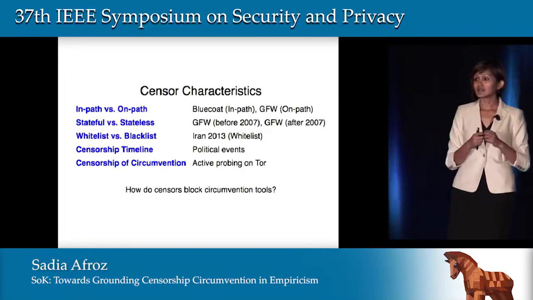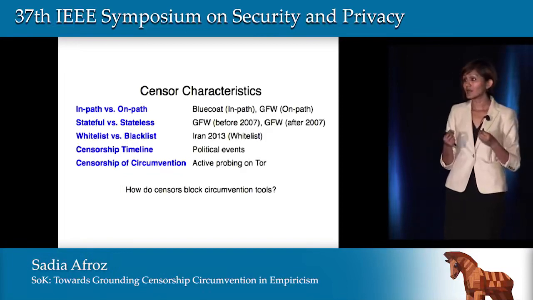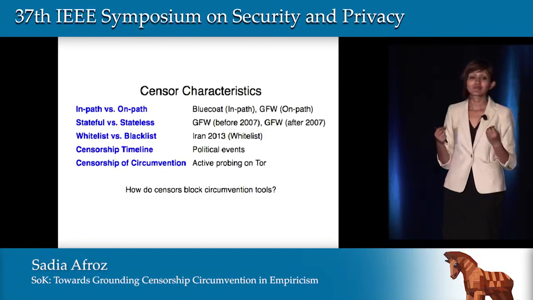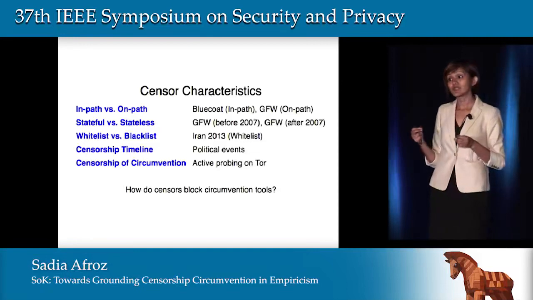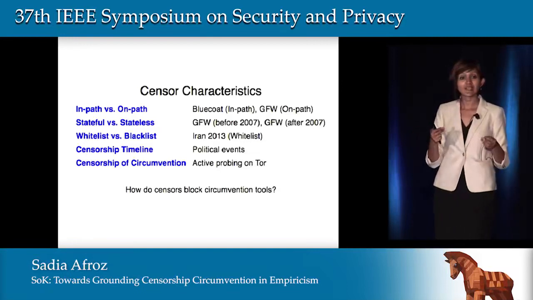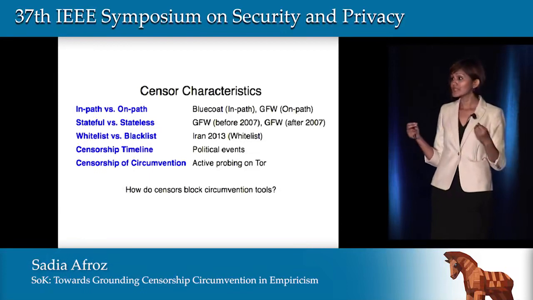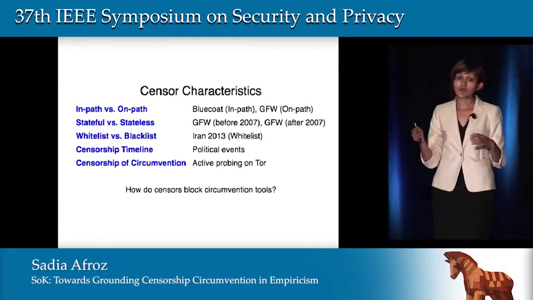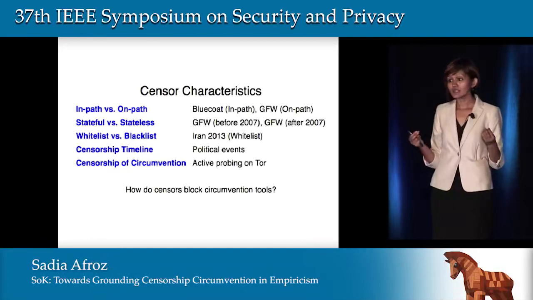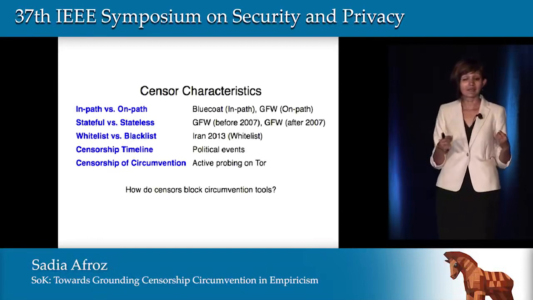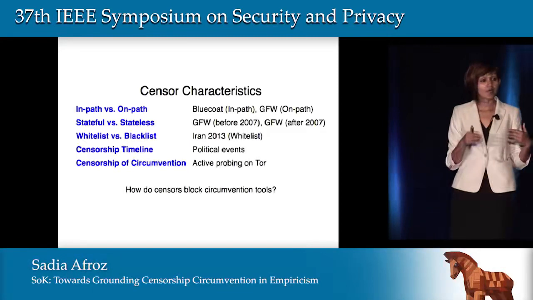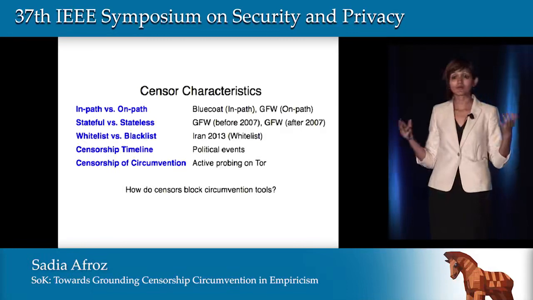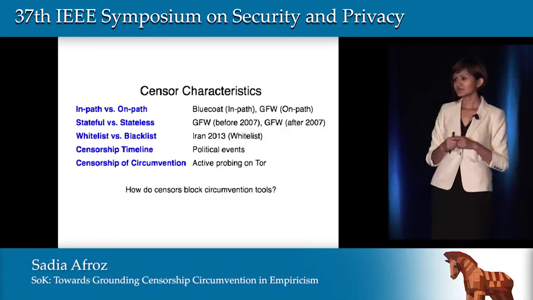The last characteristic of the censor that we found interesting is the censorship timeline. When do censors do censorship? Every censor has some motivation for doing censorship. For example, China and Iran do censorship to reduce political unrest. So usually censorship happens during or before some political event. This is important for tool developers and activists to understand, because if you know when censorship is going to happen, you can prepare beforehand for situations like this.